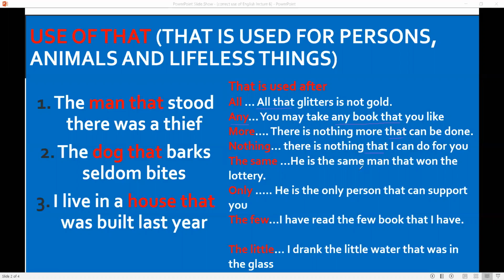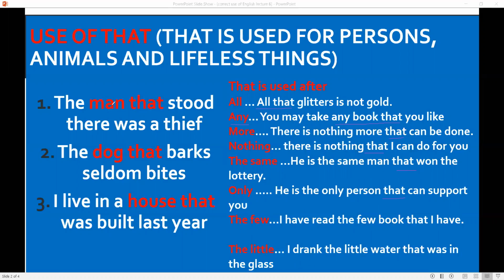The same. He is the same man that won the lottery. Only. He is the only person that can support you. The few. I have read the few books that I have. The little. I drank the little water that was in the glass.